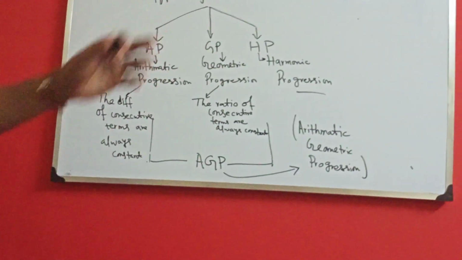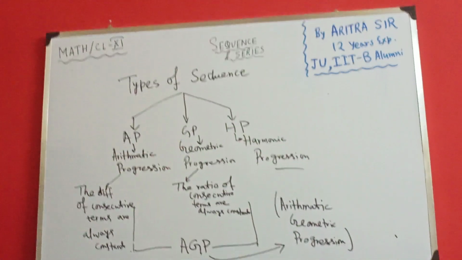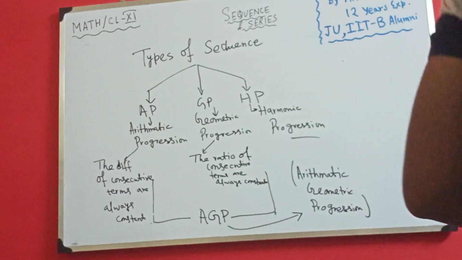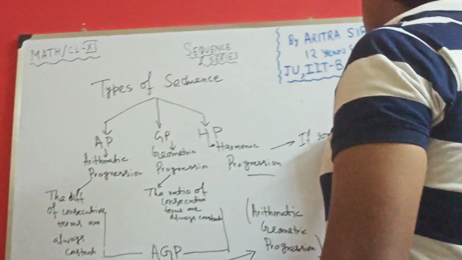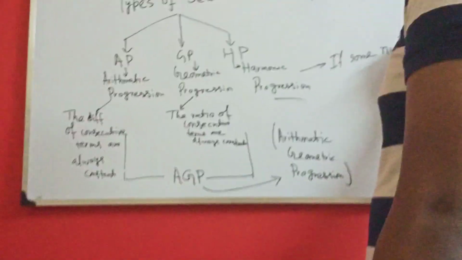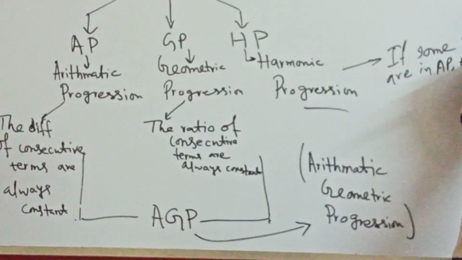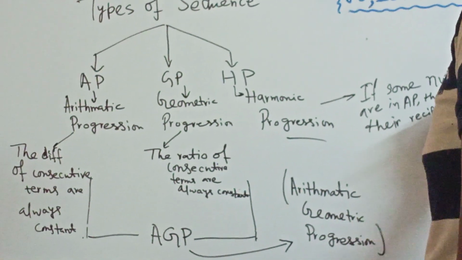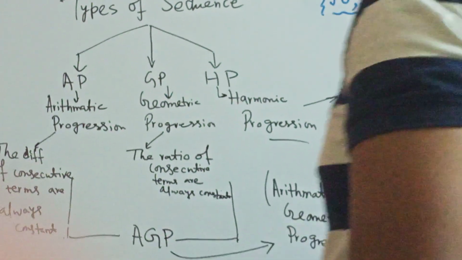So now the rest, what is your harmonic progression? What do you mean by harmonic progression? If some numbers are in AP, then their reciprocals are in HP or harmonic progression. Very basic concept. If some numbers are in AP, then their reciprocals are in HP. That's all.